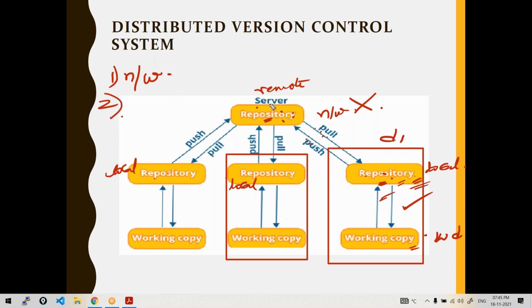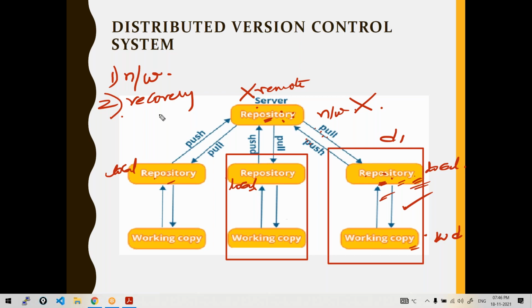Another thing is that every user will have a copy of the remote repository. So for some reason, if the central server crashes or is lost, chances of recovery are higher because every user has a copy of the remote. That's how distributed version control systems are more effective and efficient to handle modern projects, where we manage a lot of code base and a lot of files. This is the best kind of architecture to deal with that.